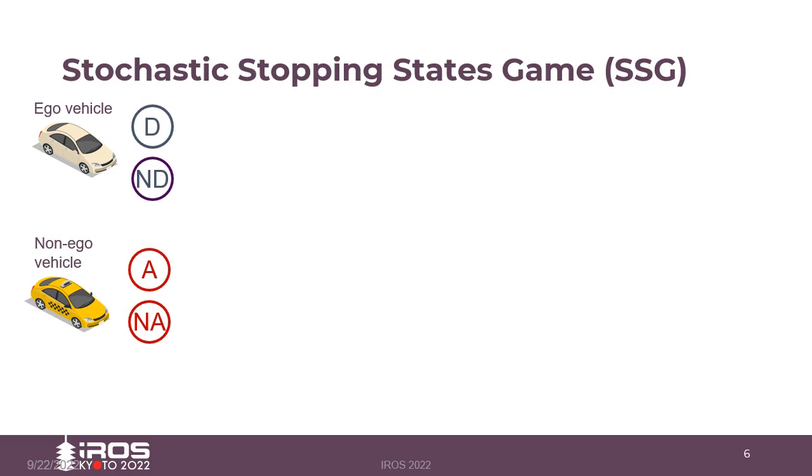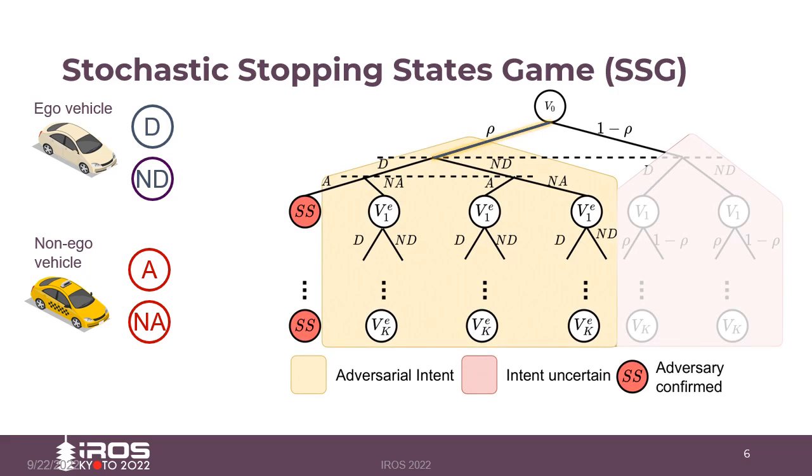We visualize the game tree starting with the value of the game at time 0 given by v0. If an adversarial intent is ascertained, the game is expanded with the pairs of actions corresponding to different stages of the game. Notice a stopping state SS is reached when a defense and attack action are used simultaneously.